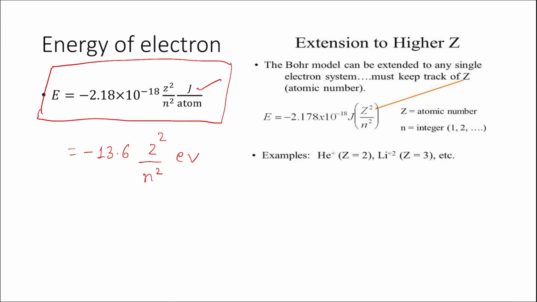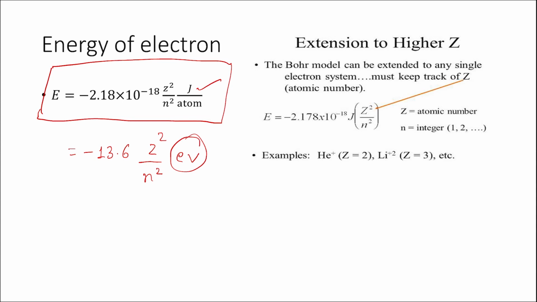Understand, if you are expressing the energy in joules, then the constant has a value 2.18 into 10 to the power minus 18. But if you are expressing the energy in electron volts, then the constant has a value of minus 13.6.